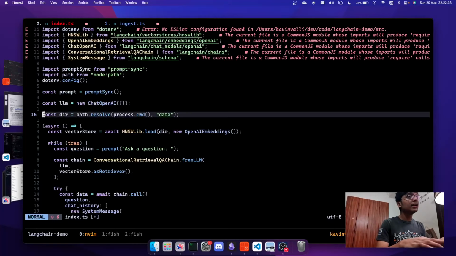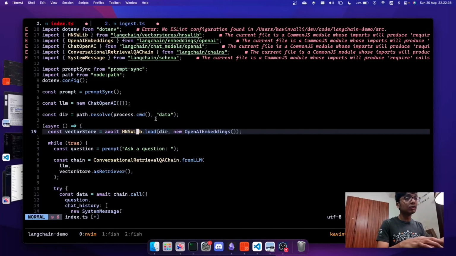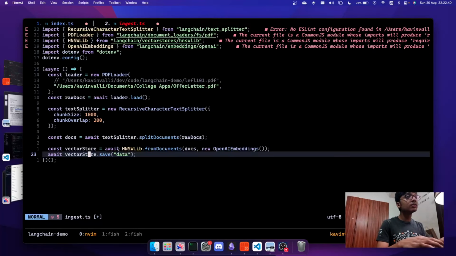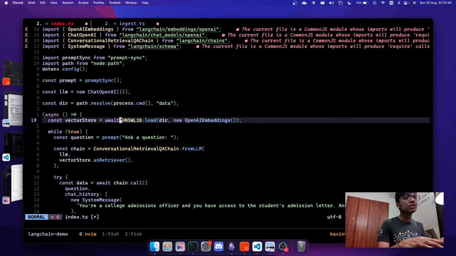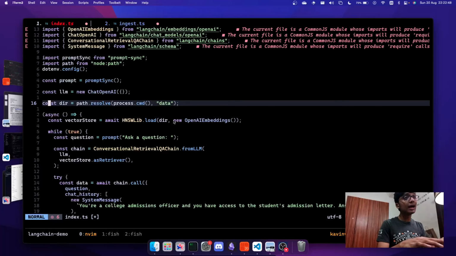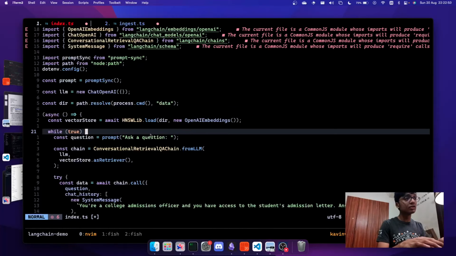Then we're taking the directory which we need to load the HNSW. So remember that we saved this over here using the vector store. Now we can load that using HNSW. We know the directory which it comes from, and then again pass the embeddings which it is using.